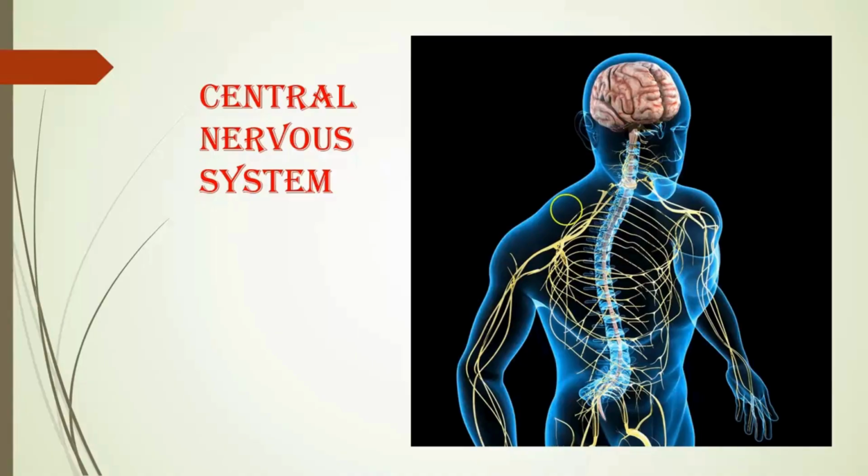So the central nervous system consists of the brain and the spinal cord. The brain and the spinal cord receive the signals from the sense organs, and they give back the signal to the sense organs to respond to the external stimuli.